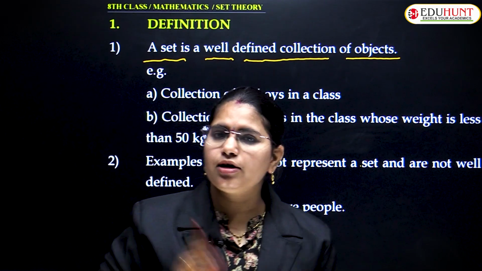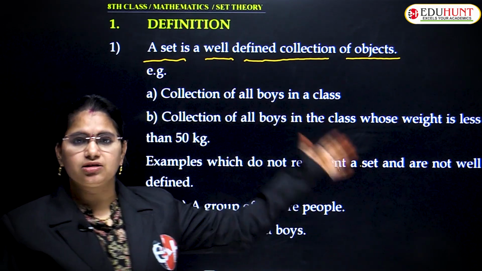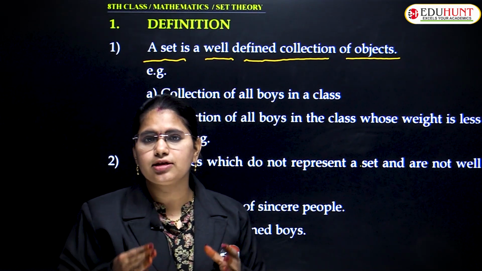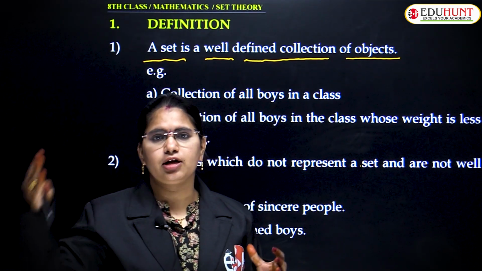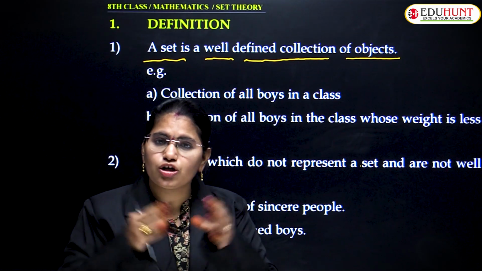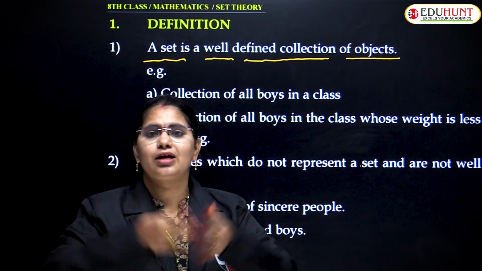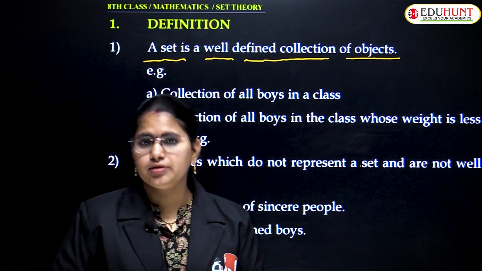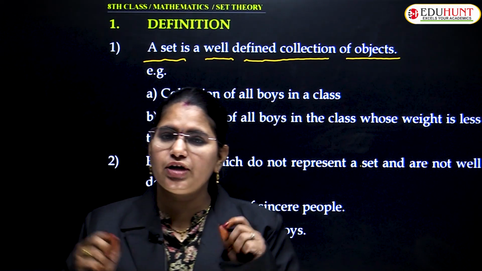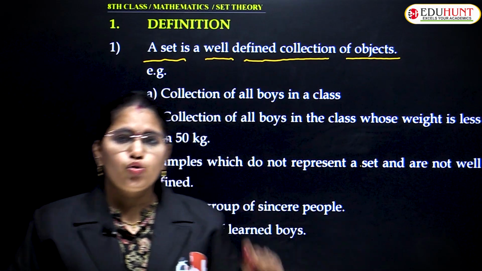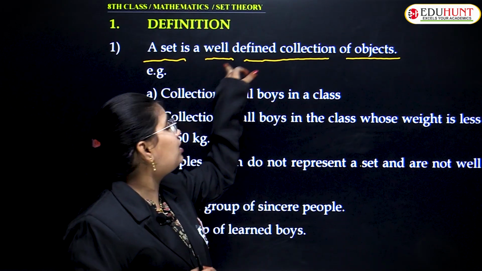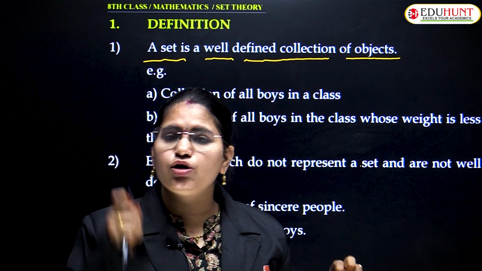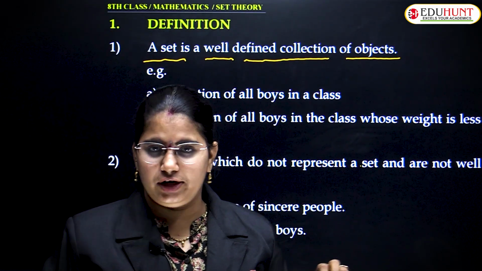Similarly, mathematically, how do you represent a set? A set is nothing but a well-defined collection of objects. All objects collected of the same type form a set. Understood the definition of set? I told you it should be well-defined.